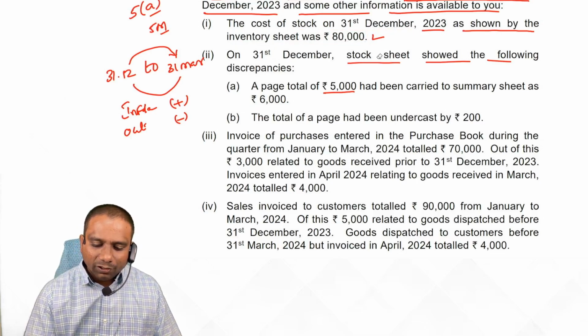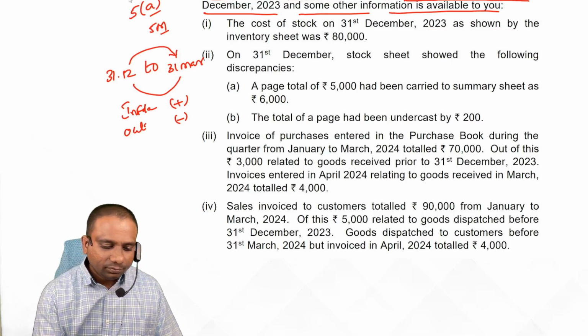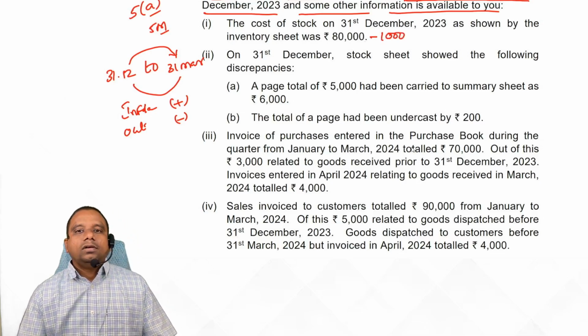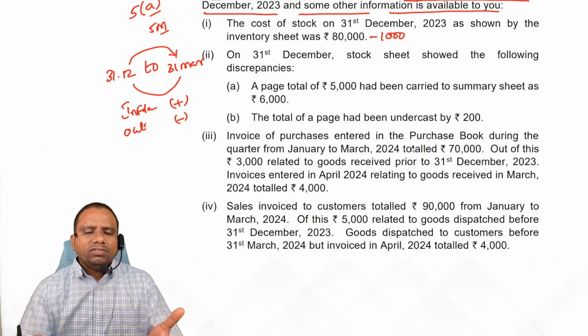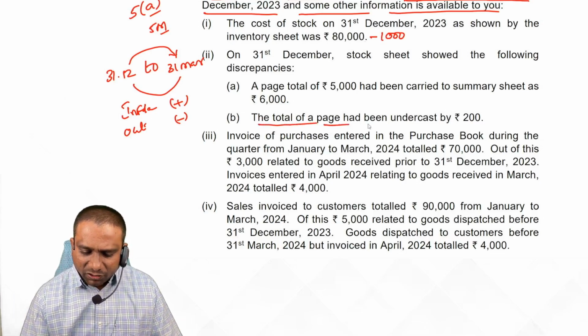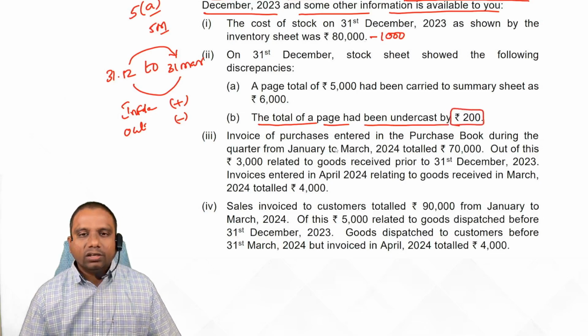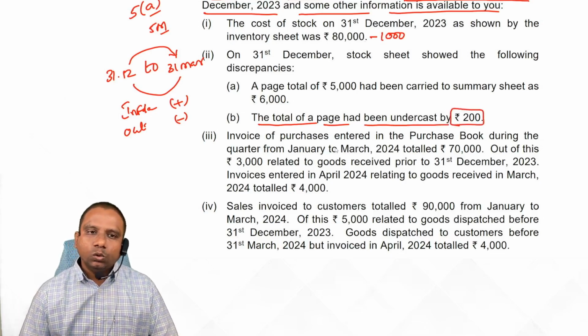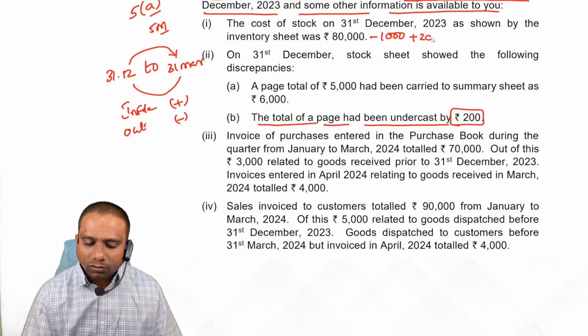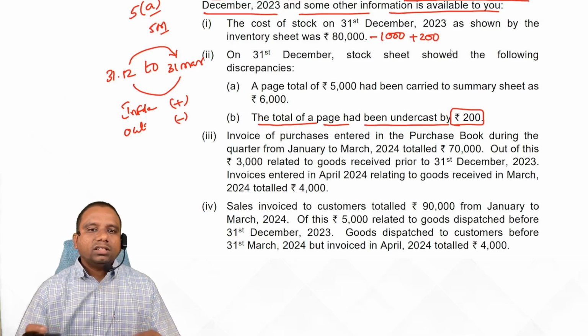Now what do we do? We simply reduce the stock. Means 80,000 minus 1,000 rupees. Simple. 1,000 rupees extra we have, excess valuation, deduct that. Next, the total of a page had been undercast by 200. One page is undercast by 200, means undervaluation of stock. Now you try to increase the value of stock. Over. These are the corrections, students.